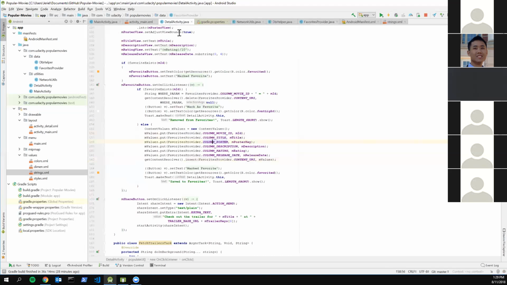Am I right? Yeah. So it calls this insert, and the two things that you want to put are, first of all, the URI, which is going to be the content://com.udacity whatever, and then with the table name, and then the second part is going to be these content values that you just created over here.